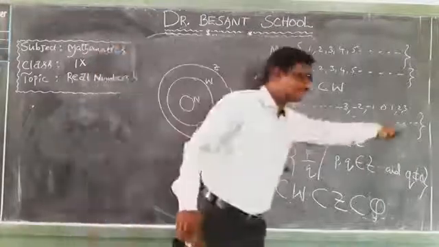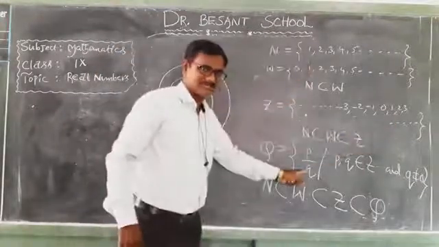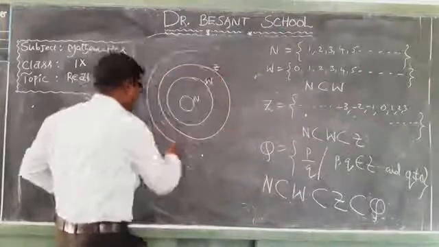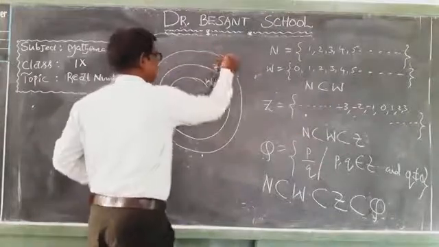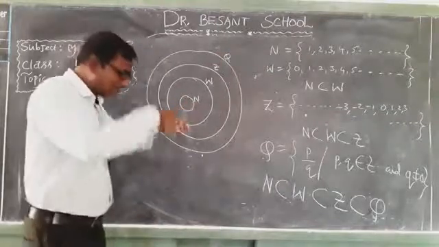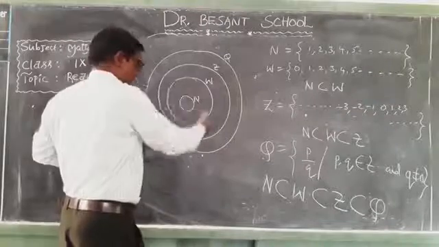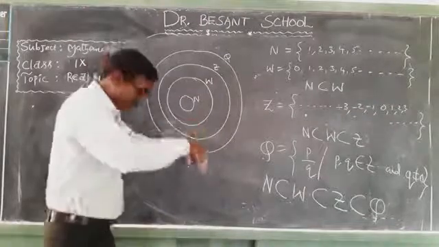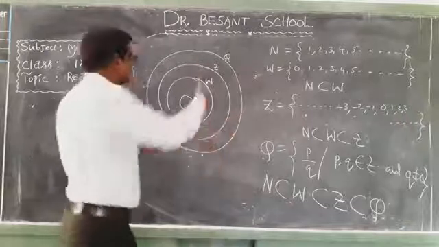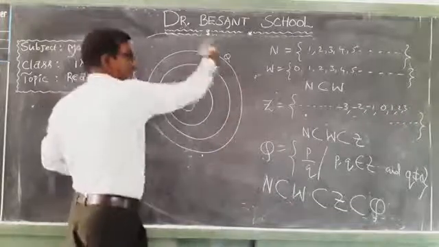So all integers can be written in the form of P by Q, means all integers are included in the rational numbers. So all natural numbers are included in whole numbers. All whole numbers are included in integers. All integers are included in rational numbers.